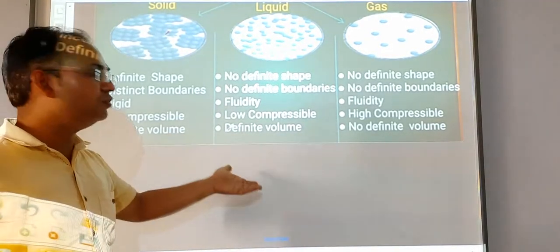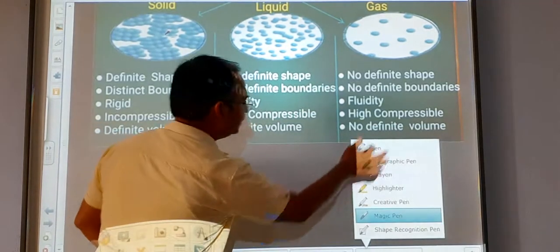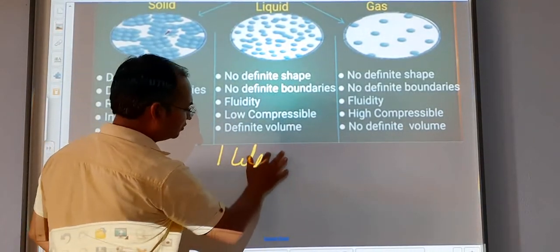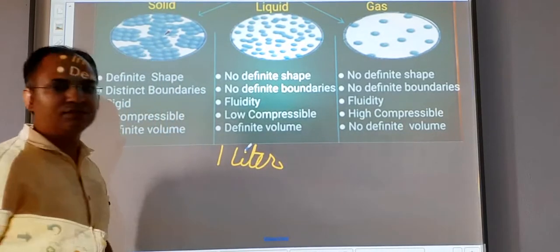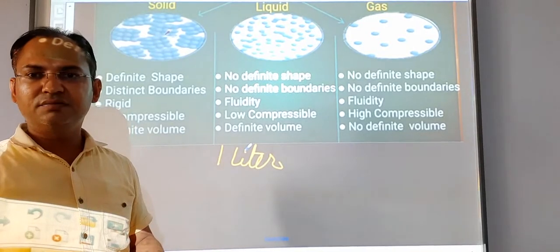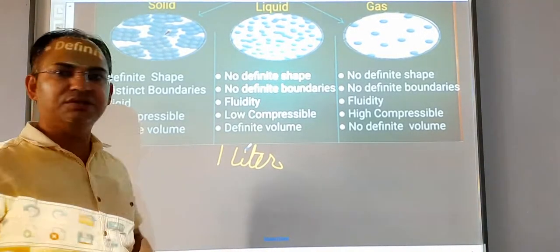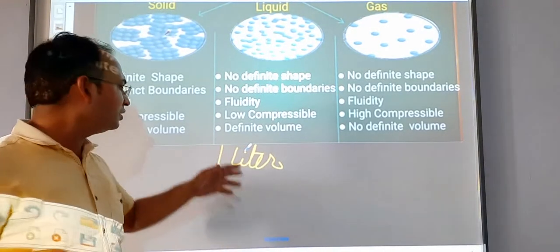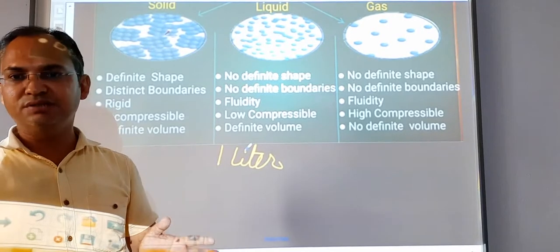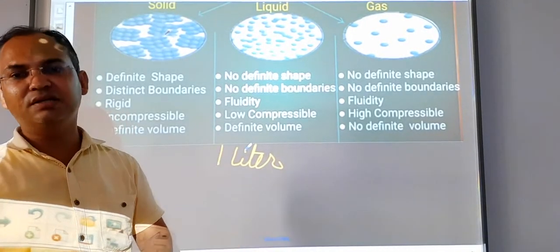But if you talk about the volume and we take 1 liter of water, and put that 1 liter in a bucket, in a big mug or in any vessel, the volume of the water remains 1 liter. The volume will not change.